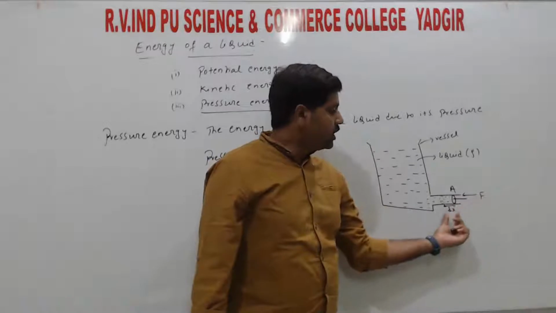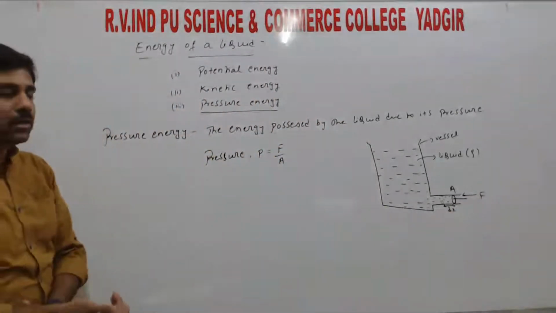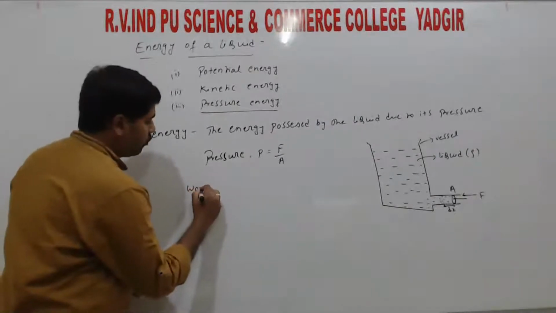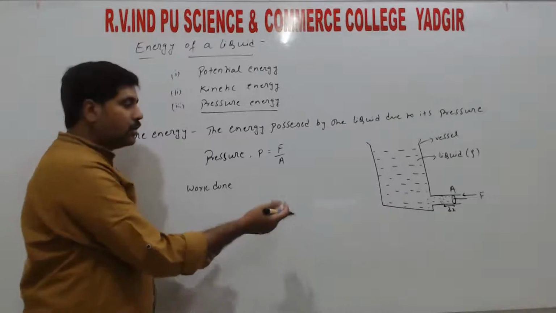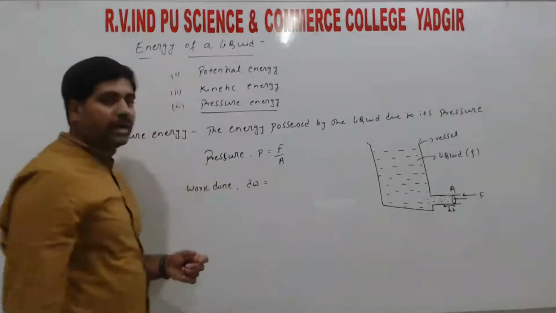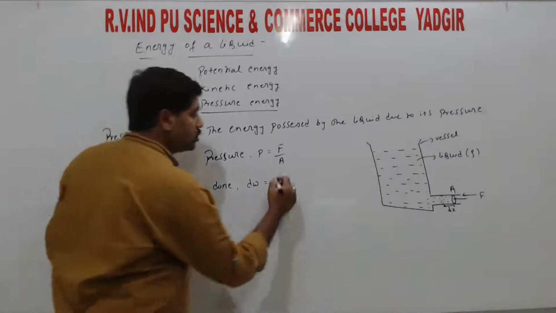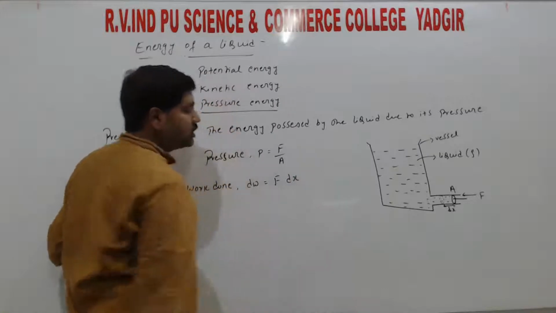So there is force and displacement, so work is done, right? Since it moves a small distance, the small work done we take as dw. So dw is equal to force into displacement, that is dx.